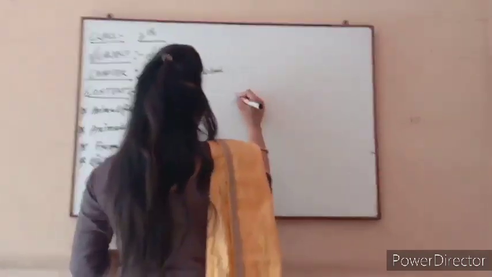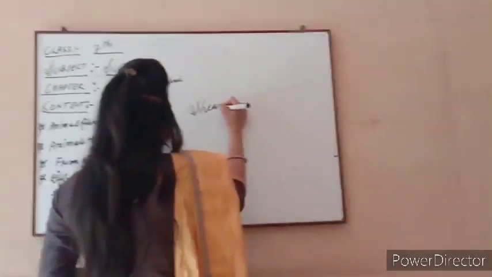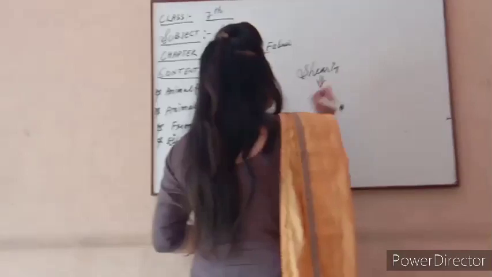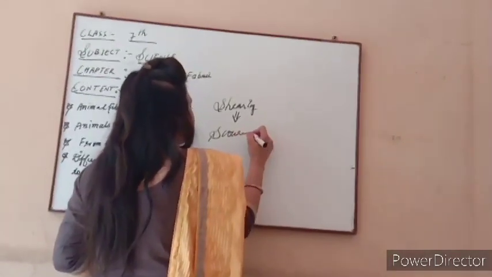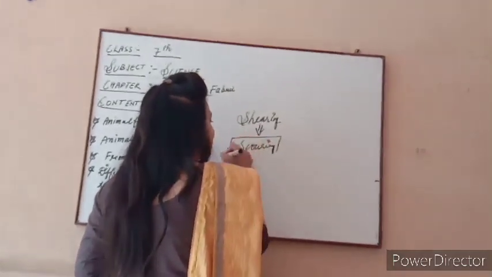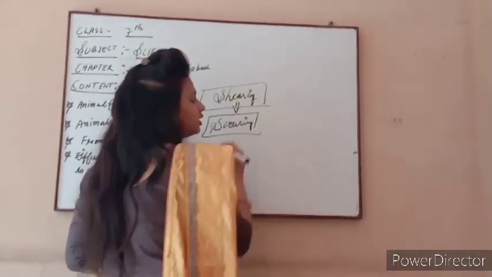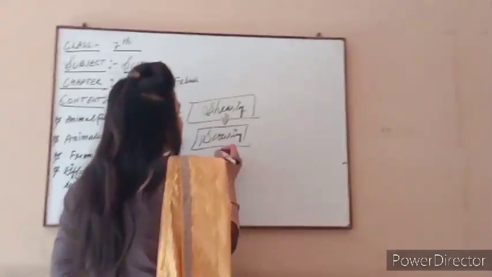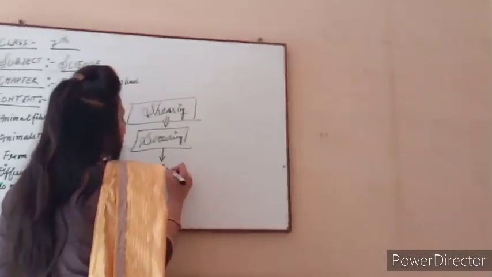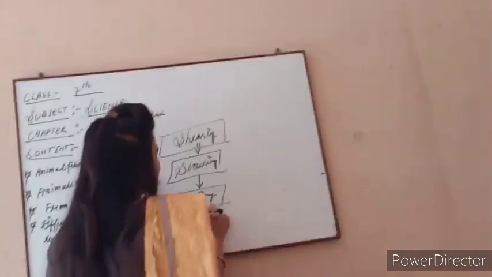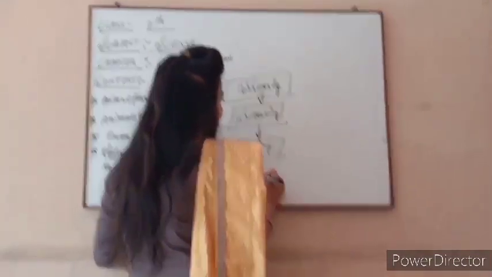Second one comes after shearing. Shearing means the removal of the hair along with thin skin. After this comes sorting. What do you mean by sorting? It means the removal of dust particles and grease from the wool. Now the third one is sending it into the factory. And after this, what process comes? That is the cleaning work.